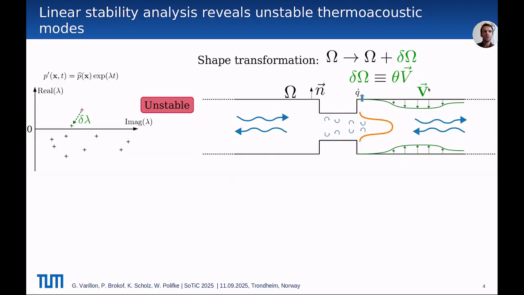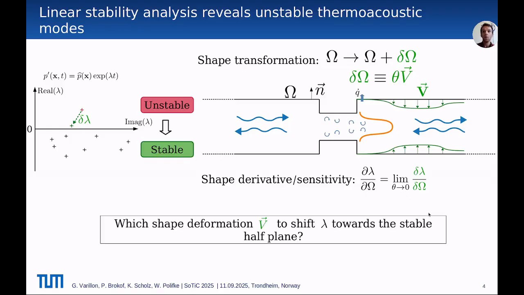This shape modification follows a vector deformation field V and has an amplitude of theta. And we define the shape derivative, or the shape sensitivity, as the limit of the ratio delta lambda by delta omega for vanishing amplitude of the shape modification. We now want to find the deformation field such that the shape derivative points toward the stable half plane.